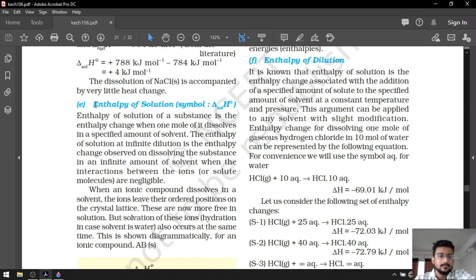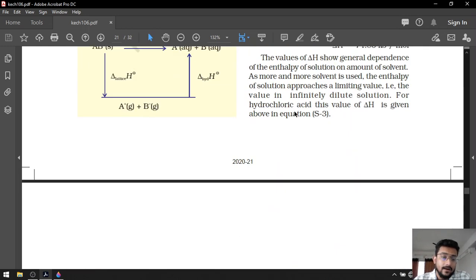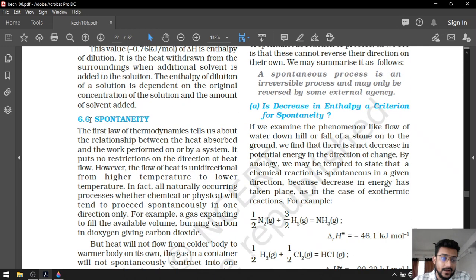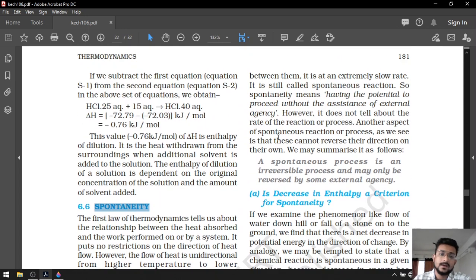And as we know, the topics enthalpy of solution, delta sol H naught, and enthalpy of dilution, both have been eliminated from your syllabus. After that, they have also eliminated the topic spontaneity. So we are not going to talk about these three topics.